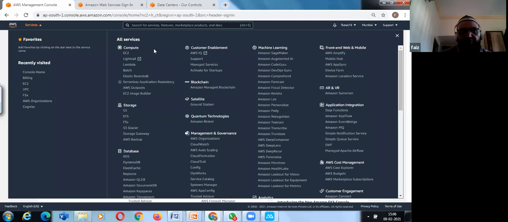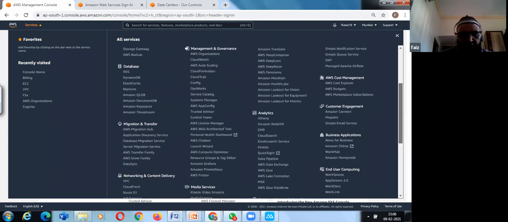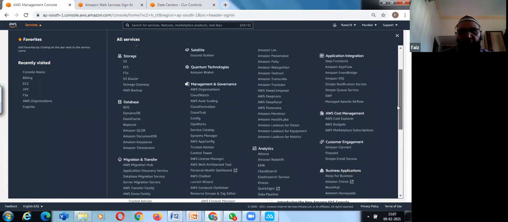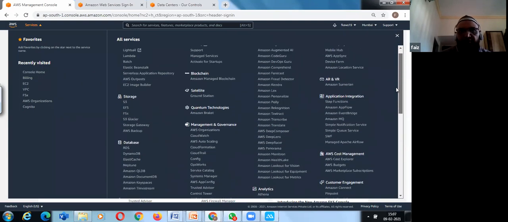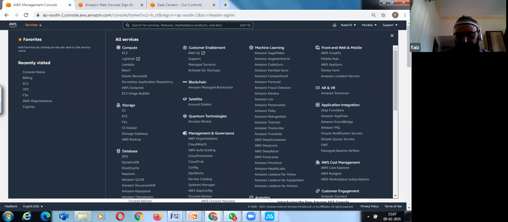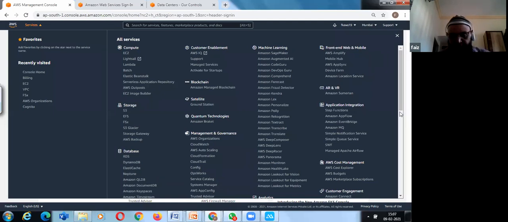You have compute services, storage services, and database services. Then we have network and content delivery, where network services are provided. Security services are there, and then lots of services related to management and governance, like machine learning or application integration, where your company can make use of it. So just to give a brief.